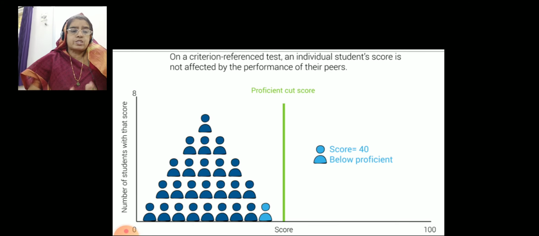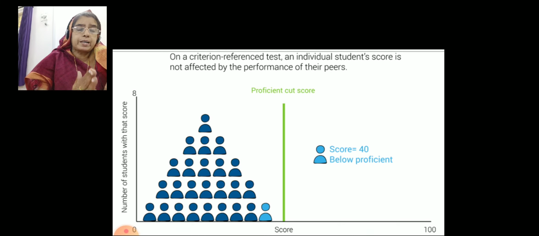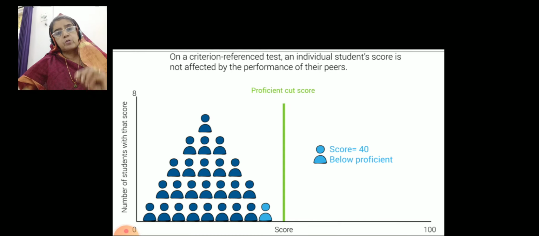We are going to test only that particular student. We are not going to compare one individual with another. We are just going to see one by one whether all the students have acquired the fixed standards, that is, acquired the mastery level in terms of their content.